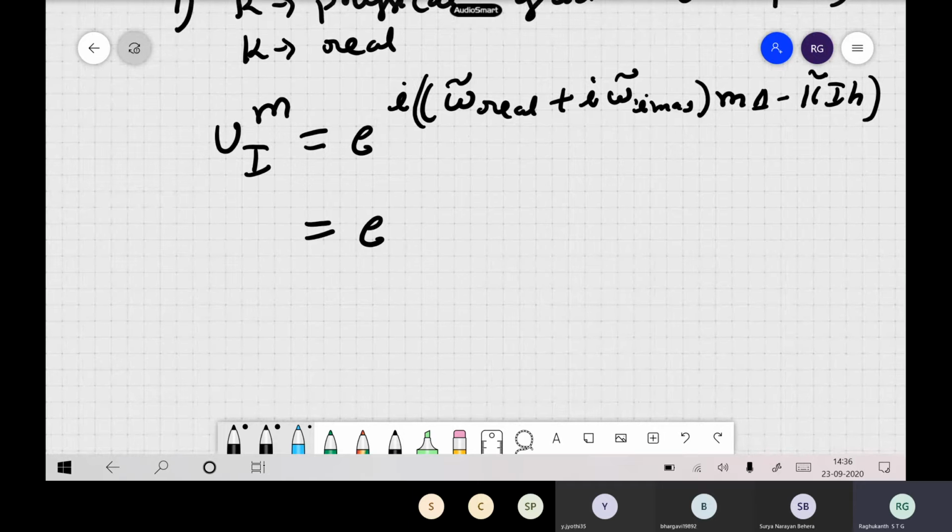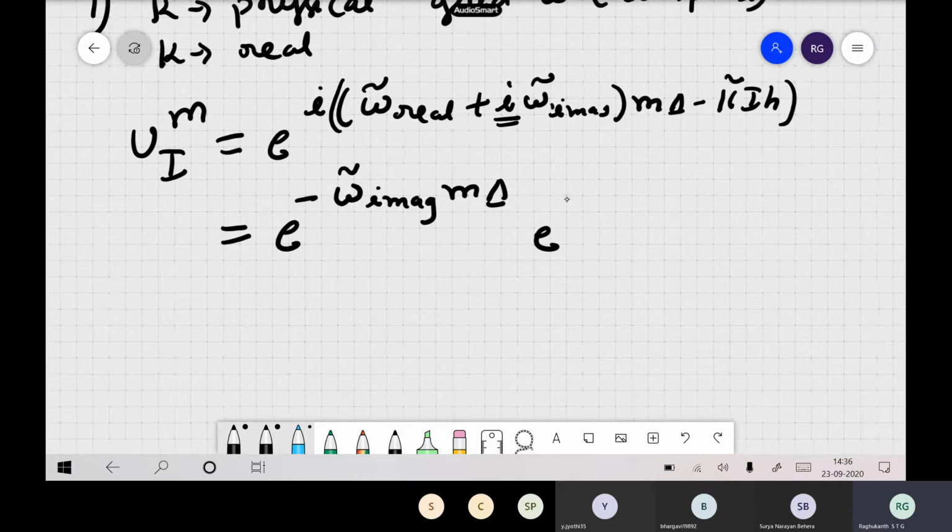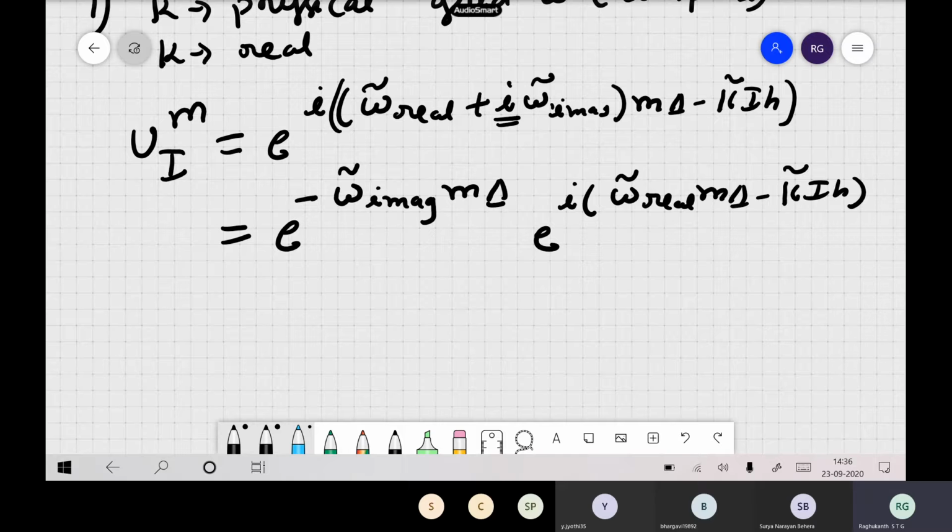So if you write like this expression, i into i becomes i square, which becomes minus omega hat imaginary component m times delta. Then you have e to the power of i into omega hat real, m into delta, minus k hat i into h actual. Okay, so this is how we write our expression.